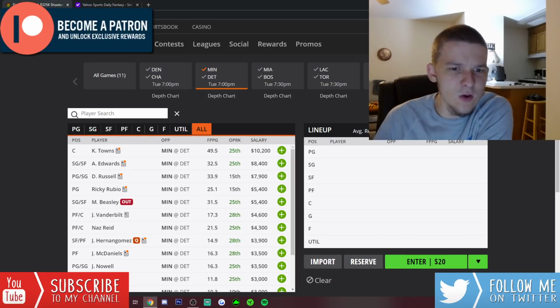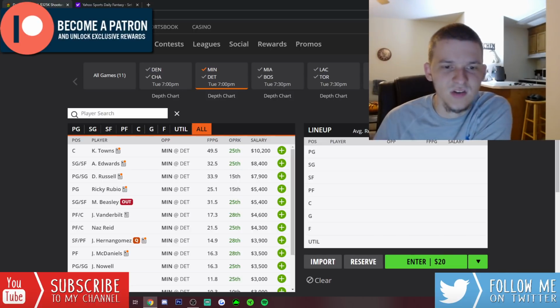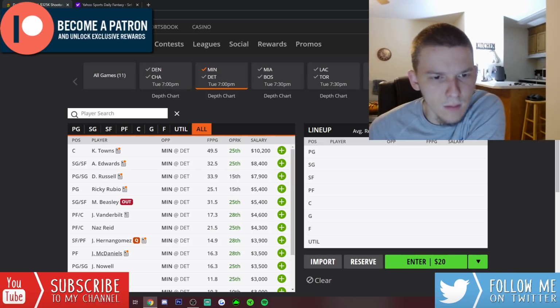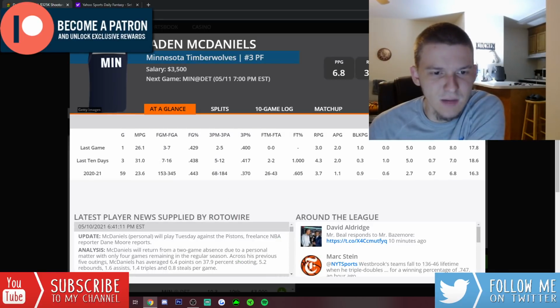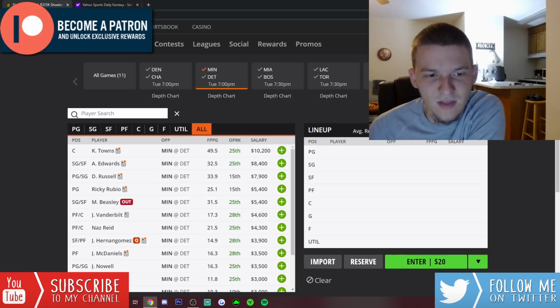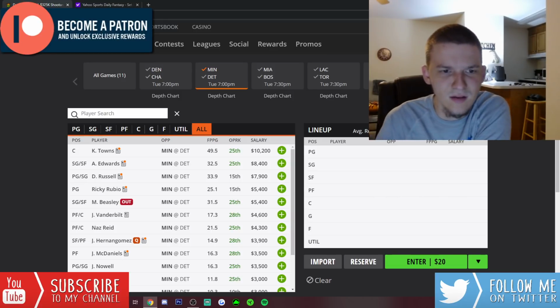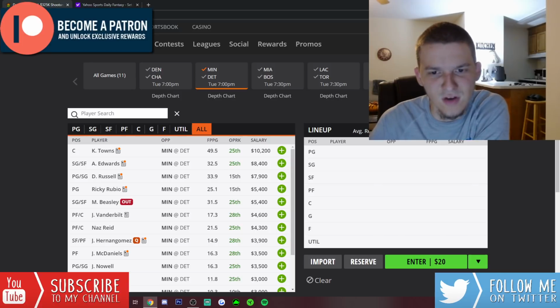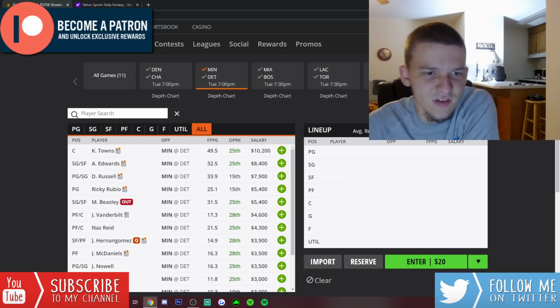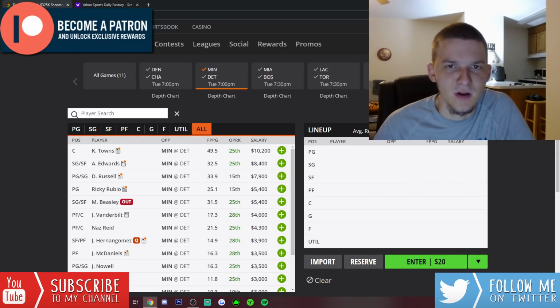I don't think there's going to be any core plays from me, though, from Minnesota. Really just secondary options. I didn't realize this, but Jaden McDaniels is going to play today, so that's actually meaningful. Now that Jaden McDaniels is expected to play, I thought he was out. With him expected to play, I would be off of Vanderbilt. Unless they start Vanderbilt again, you could maybe go there. But yeah, now that McDaniels is expected to play, definitely have no interest in Vanderbilt. So really, it's just Cat and Russell, and I think that's probably it from Minnesota.